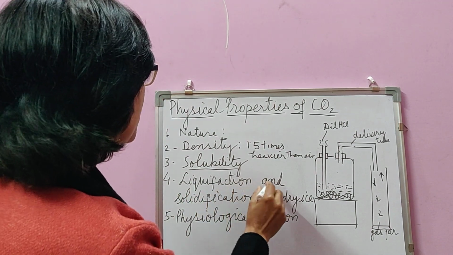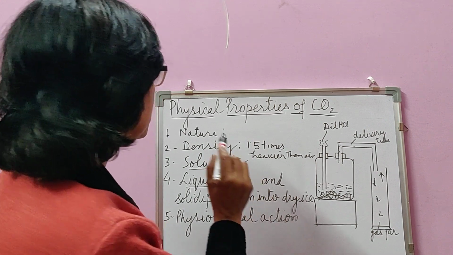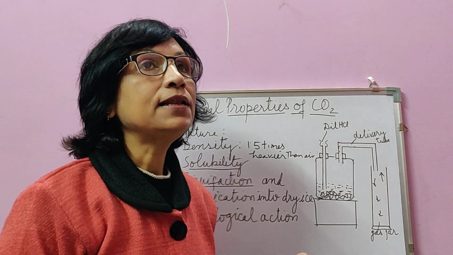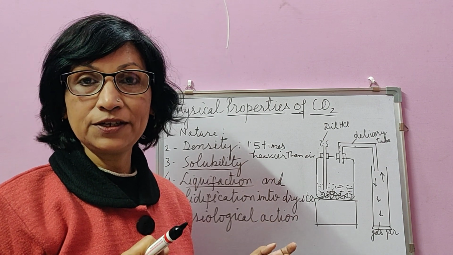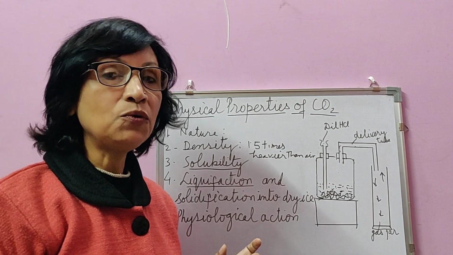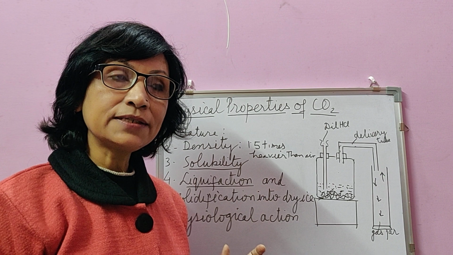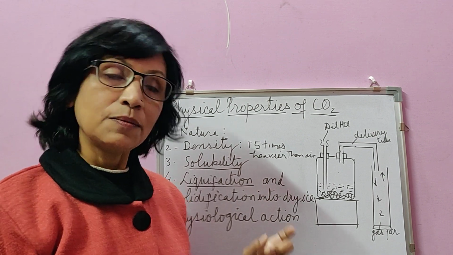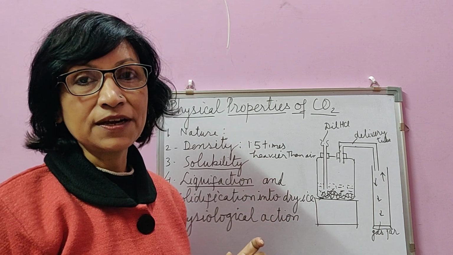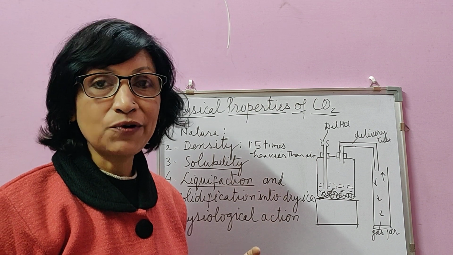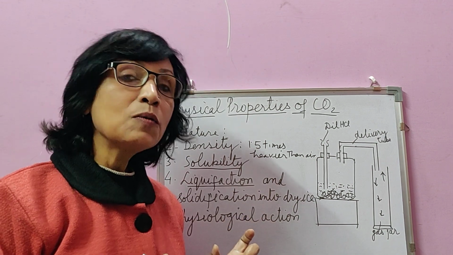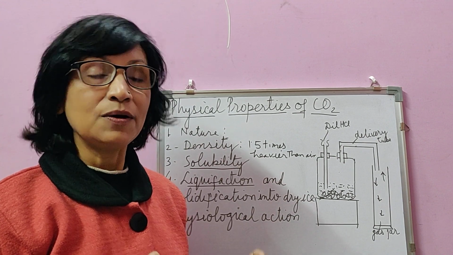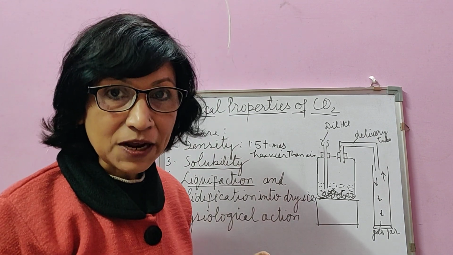Then we come to liquefaction, meaning how do we convert it to liquid. Normally, gases like oxygen and nitrogen have to be cooled to extremely low temperature and then put under high pressure to liquefy them. But carbon dioxide, without cooling much, just by applying high pressure, can be converted to liquid carbon dioxide. It means it can be liquefied easily without lowering the temperature much, but only by applying high pressure.